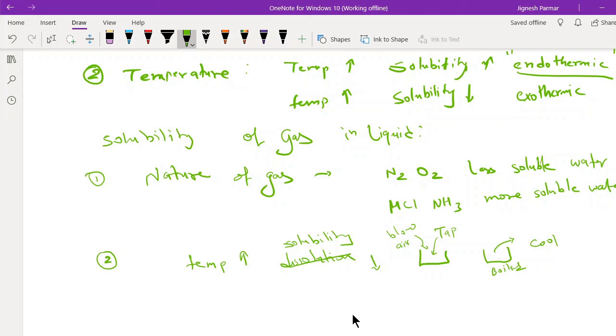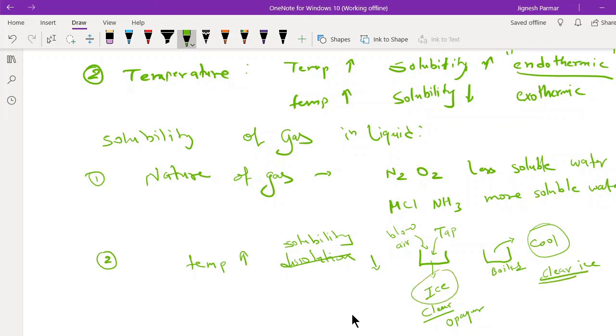After a few hours you will see the ice prepared from the tap water is not clear. It will be opaque. But when we see the boiled one, the ice prepared from the boiled and cooled water is very crystal clear ice. You will get a clear cube. Why does this happen? Because when I heat, the dissolved gases present in the water get expelled, and now it has no impurity present in it, and that's why it gives you clear ice.